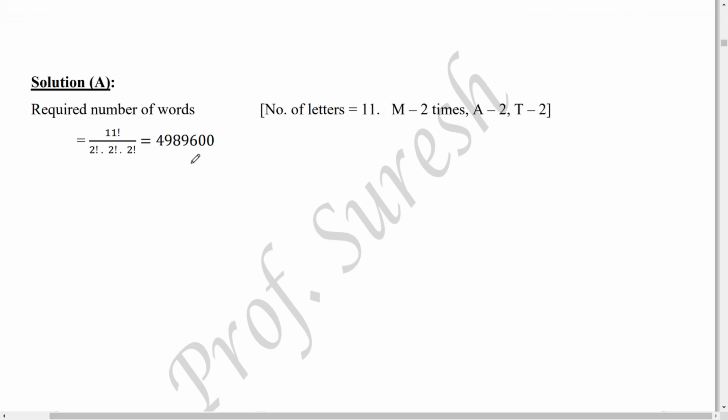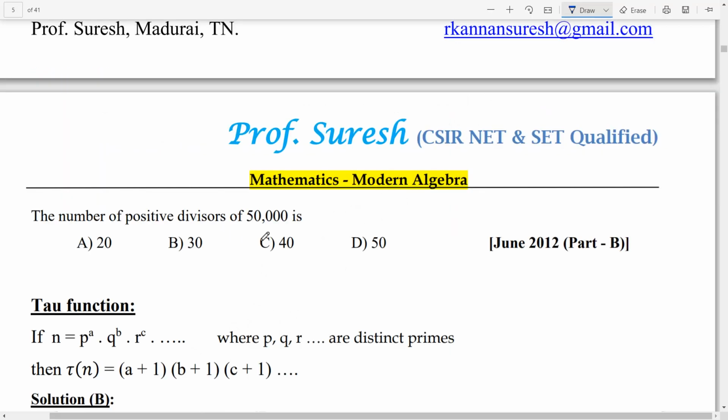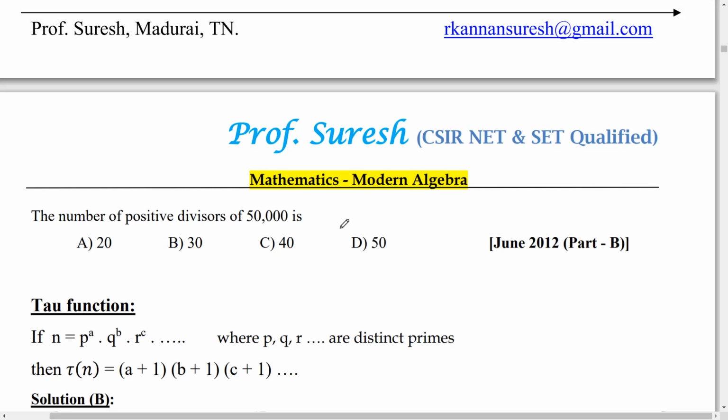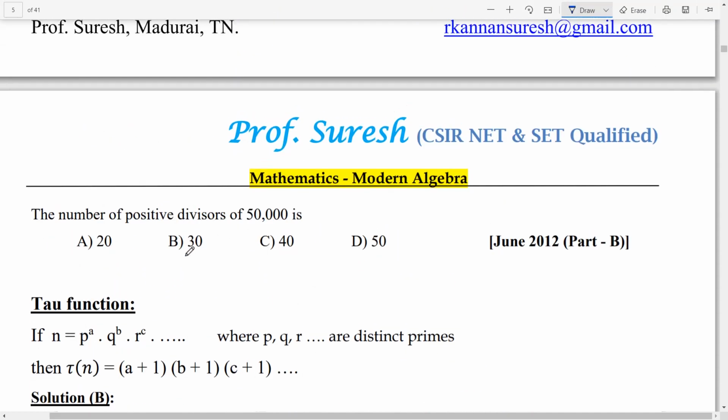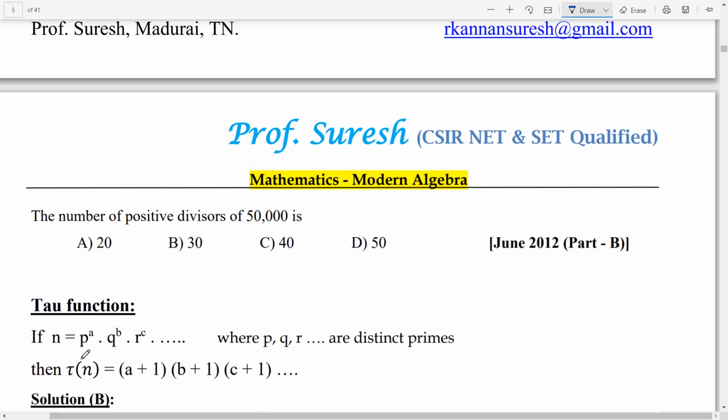Calculators are not allowed. The number of positive divisors of 50,000 is. In lower classes we study about divisors or factors, but how many divisors, particularly positive divisors, can a number have? This is the formula for that, called the tau function. Prime factorize the number.